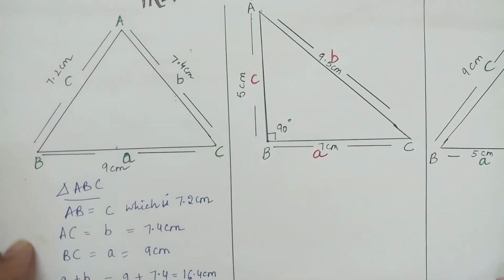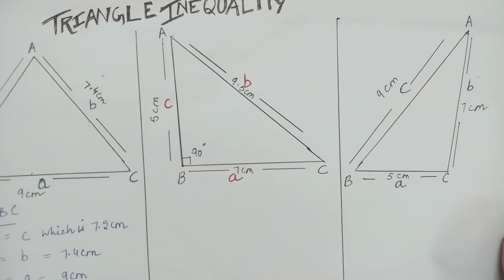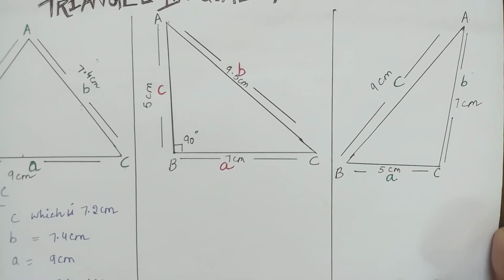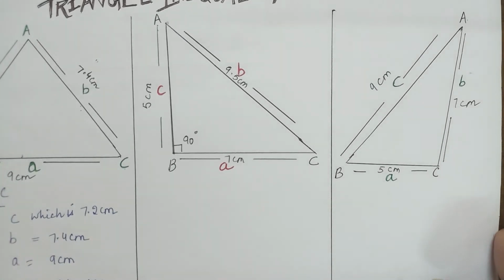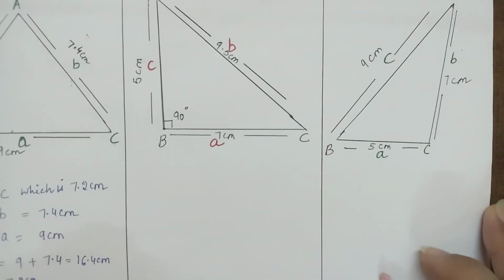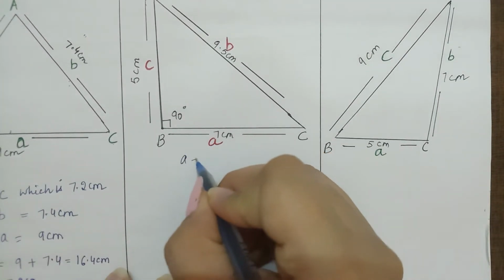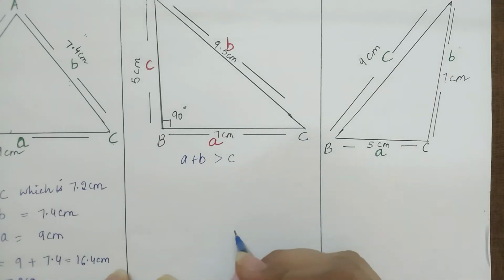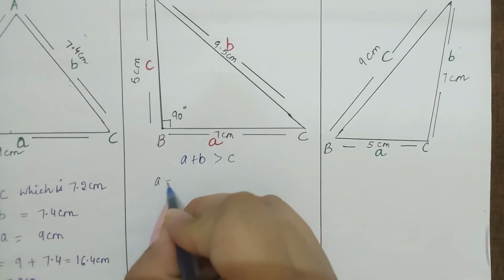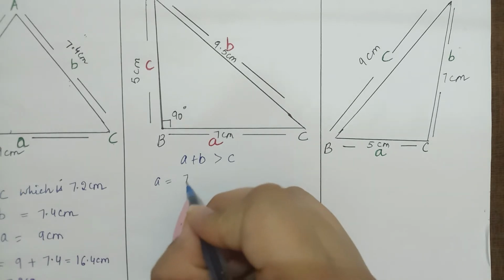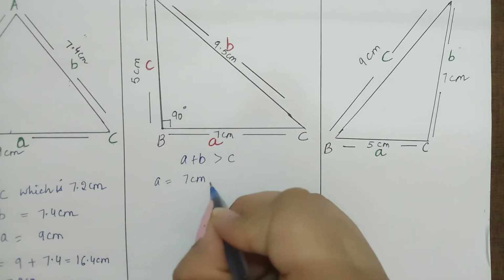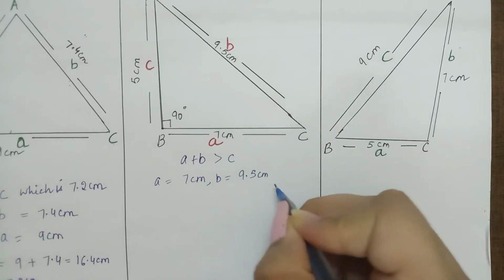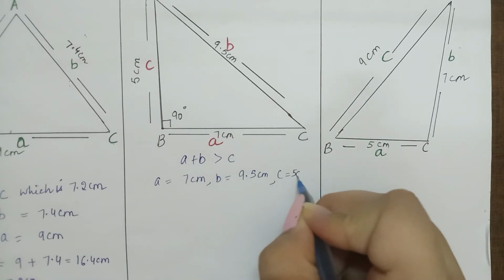Now let us come to another triangle. This is a right angle triangle, we all know, and we have to check whether the property holds here also or not. So first we will add A and B, and we will check whether it is greater than C or not. Here A is 7 centimeter, B is 9.5 centimeter and C is 5 centimeter.